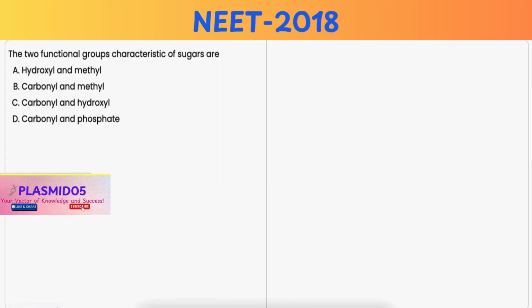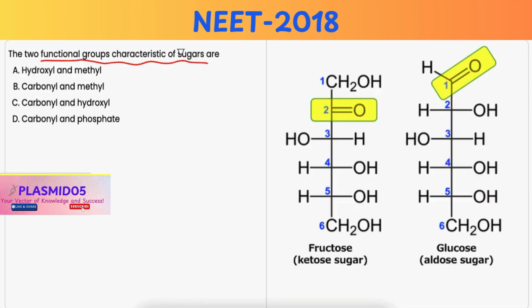In this question, you have to identify the two functional groups characteristic of sugars. Now, sugars are characterized by the presence of functional groups such as carbonyl, which is found either as an aldehyde group in aldoses or a ketone group in ketoses. For example, glucose is an aldose, but fructose is a ketose.